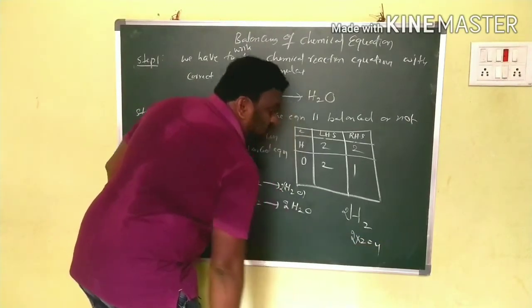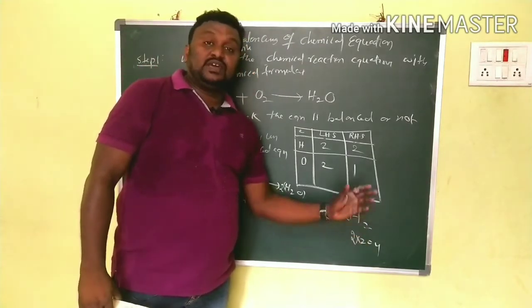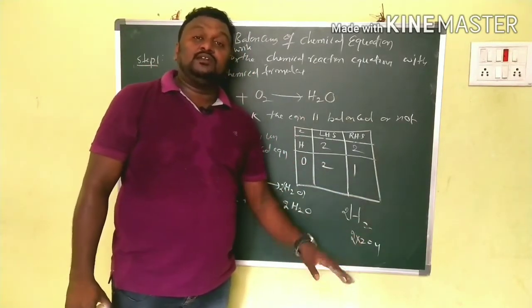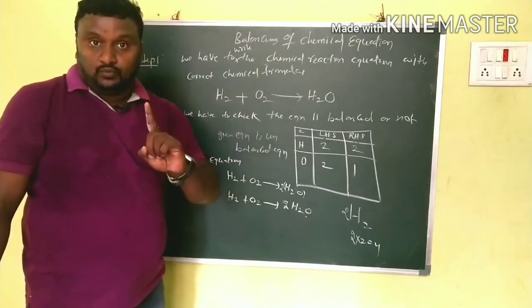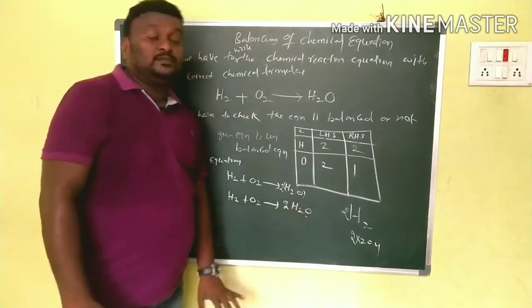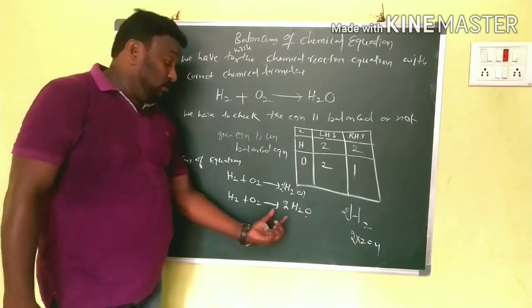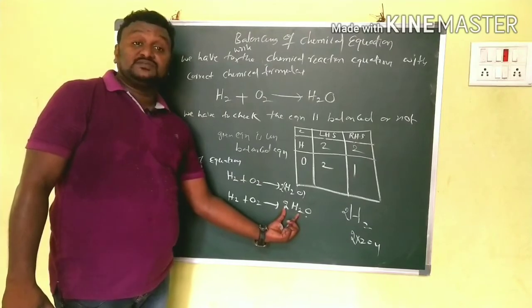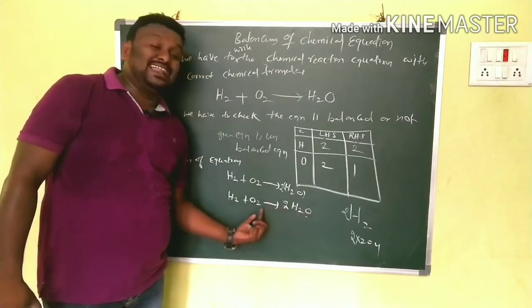H2 already has 2, and we are multiplying with 2 again, then we get 4. Oxygen we have 1, then 2 into 1 is 2. That means in this case we have 4 hydrogens and 2 oxygens. So now oxygen is balanced.